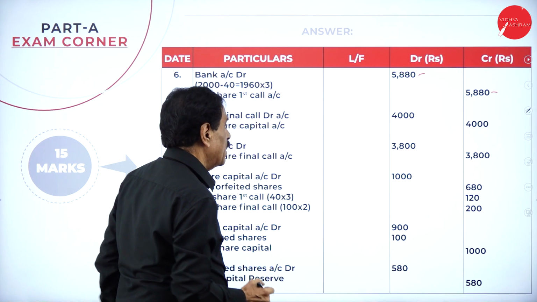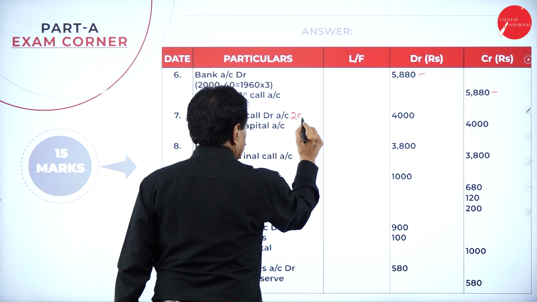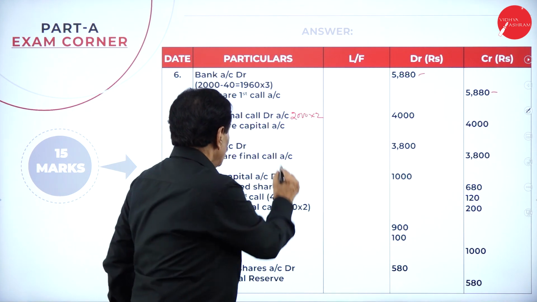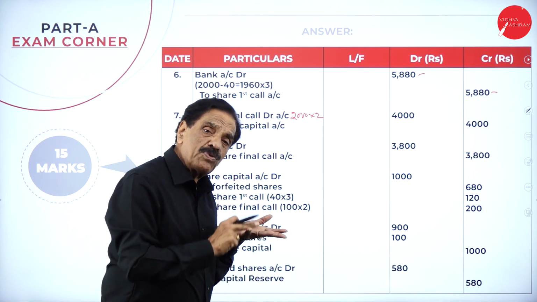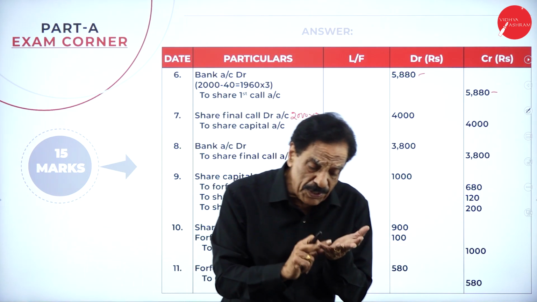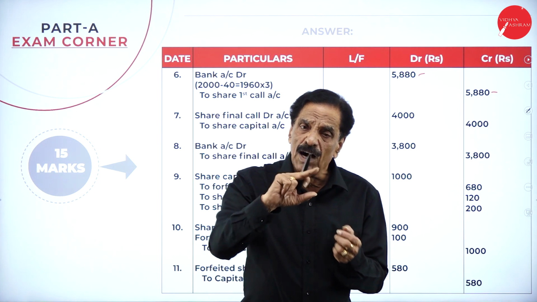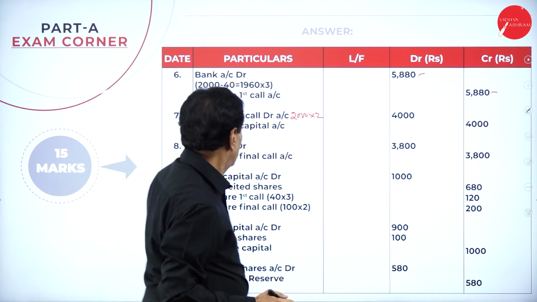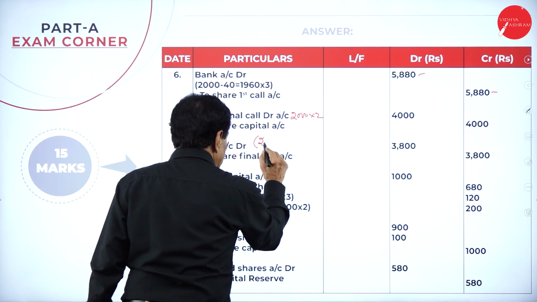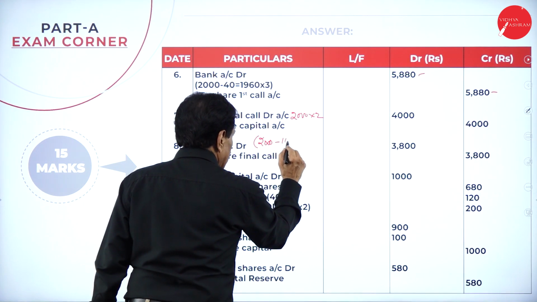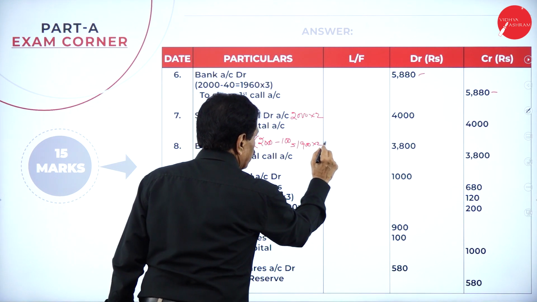Come back to final call, due entry, share final call account debit 2,000 into 2, 4,000 to share capital account 4,000 due entry. Now, both the shareholders fail. The man who holds 40 shares fails to pay. The man who holds 60 shares also fails to pay. How many shares' money you could not receive? 100. Out of 2,000, 100 is not received, means 2,000 minus 100 is equal to 1,900 into 2.